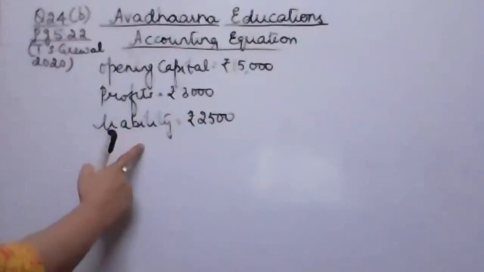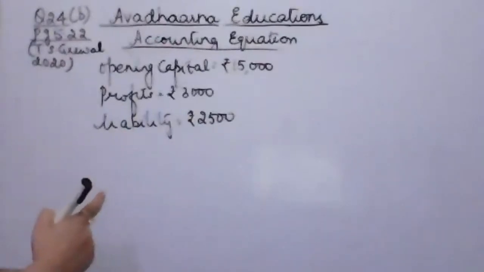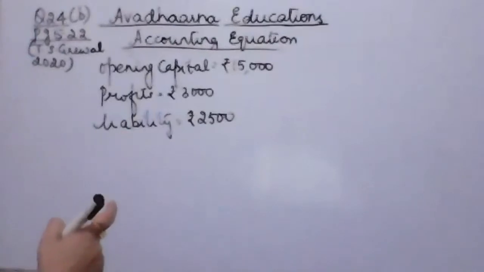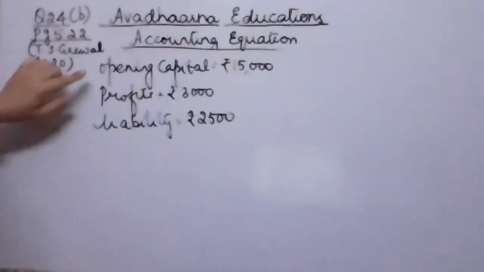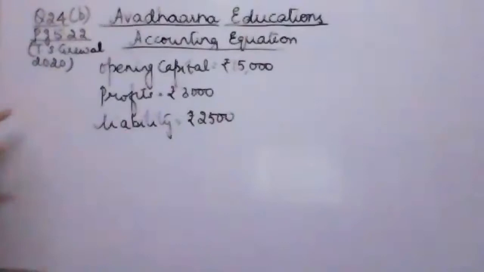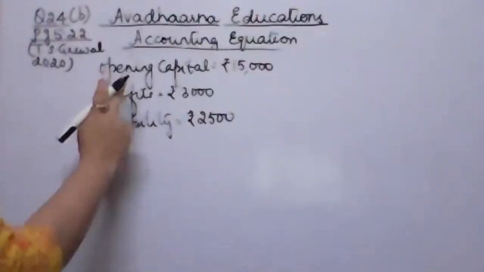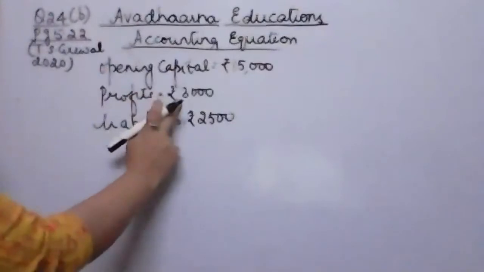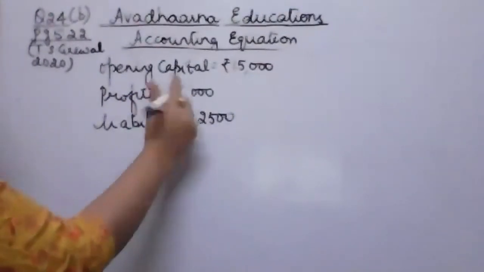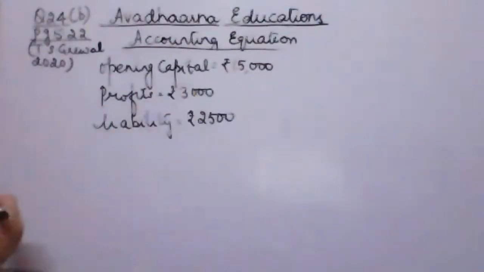Now what is the total assets of the business on 31st of March 2019? That means we want to know the closing assets. See, we are having opening capital. Now if we add the profits earned during the year, that is 3,000, to our opening capital, we are going to get the closing capital.